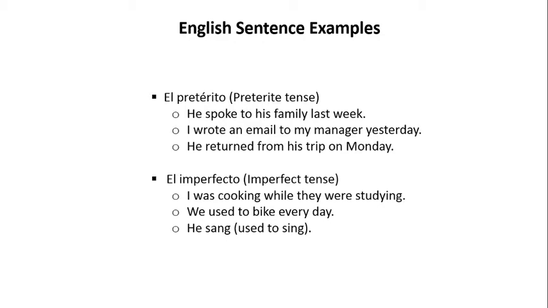Now, these are examples of the imperfect tense. I was cooking while they were studying. We used to bike every day. He sang, meaning he used to sing. In all these examples, you have an ongoing activity that we're describing.